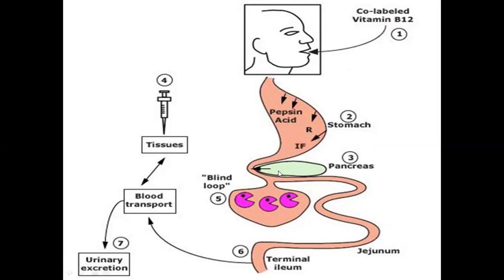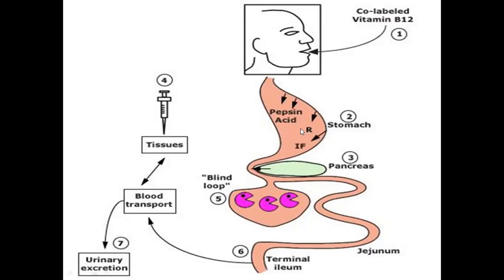At this time, if the patient has positive cobalt in the urine, it means there is a pancreatic enzyme deficiency. And if there is no cobalt-positive vitamin B12 in the urine, then the problem is something else. Then we will go further. We will think of a blind loop syndrome or terminal ileum resection. So in this way, you can understand the underlying cause of the vitamin B12 deficiency.